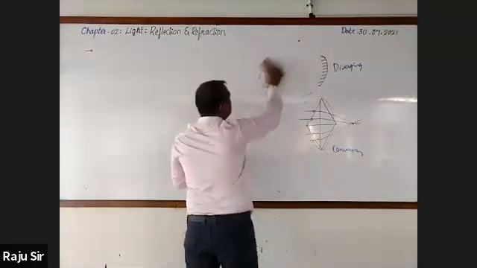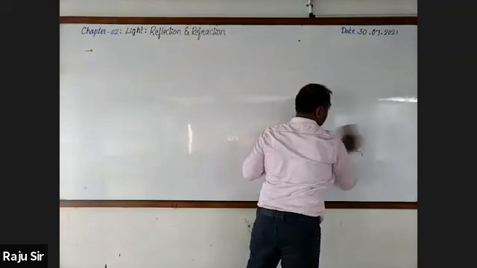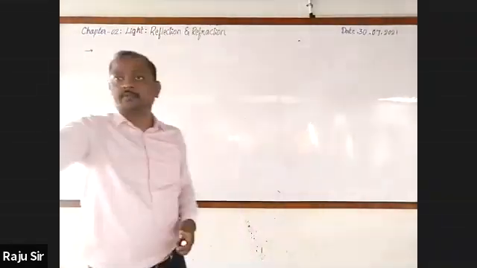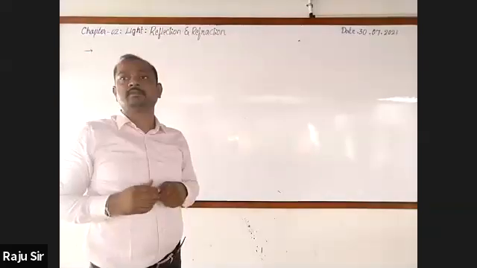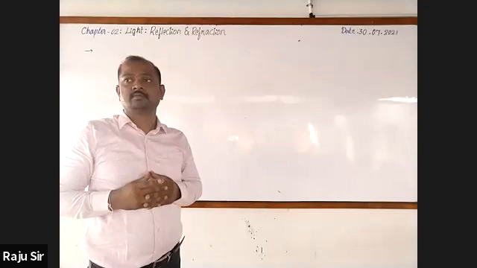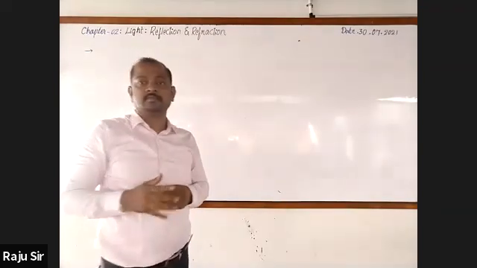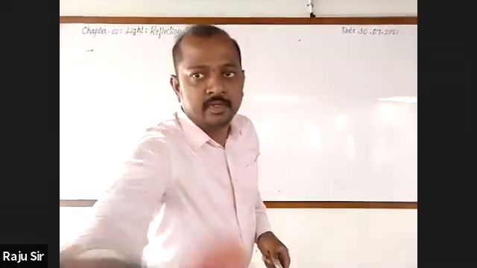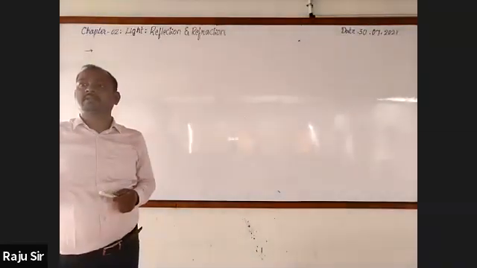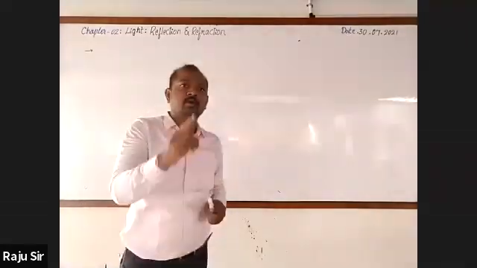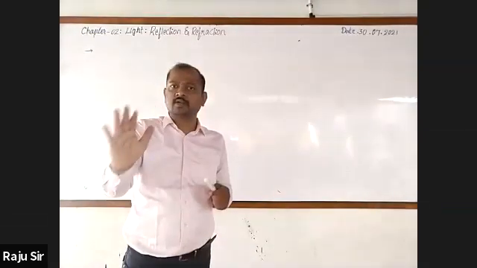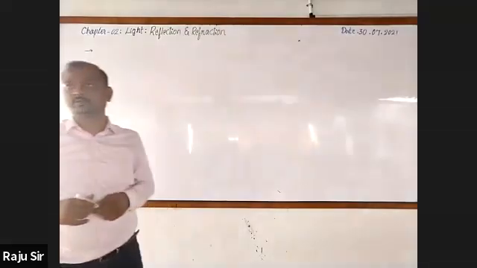Side heading: Lens. Tell me the definition of lens. A transparent material bound by two surfaces. Yes, a transparent material that has at least one curved surface. Even if there is only one curved surface, we call it a lens.